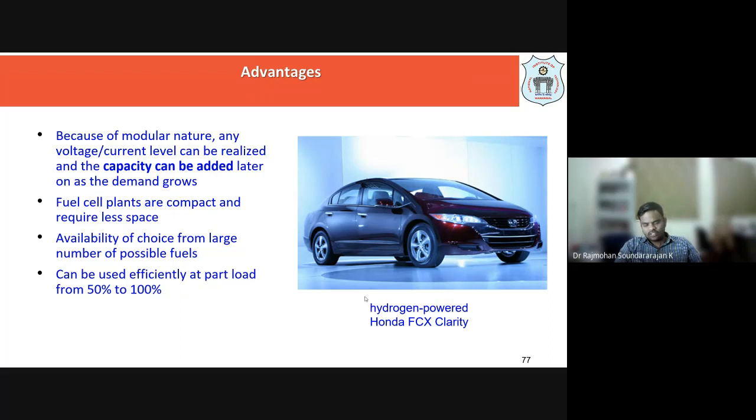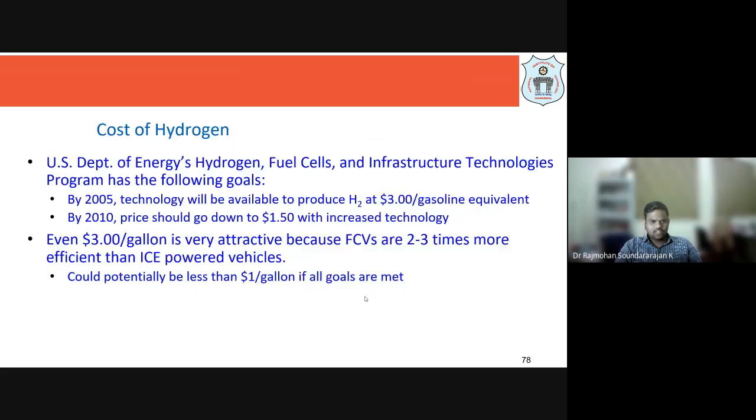Another thing is, in comparison to several other technologies of energy production, this is more compact and requires very little space, and there is availability of choice from a large number of possible fuels. We have seen the versatility of the fuels. And it can be operated as per our load percentage, how much we want. Either you want to operate with 50% or with 100% capacity. So operational capacity can also be easily adjusted.